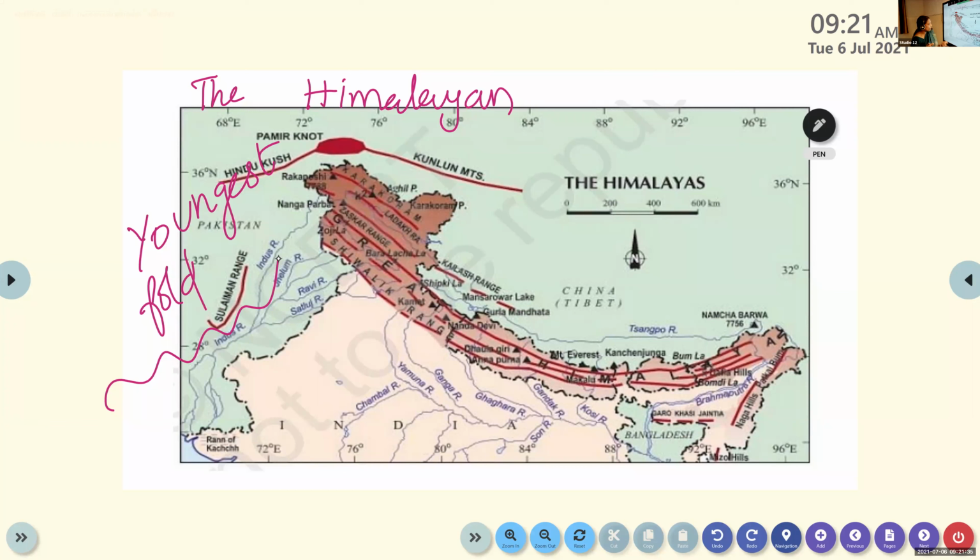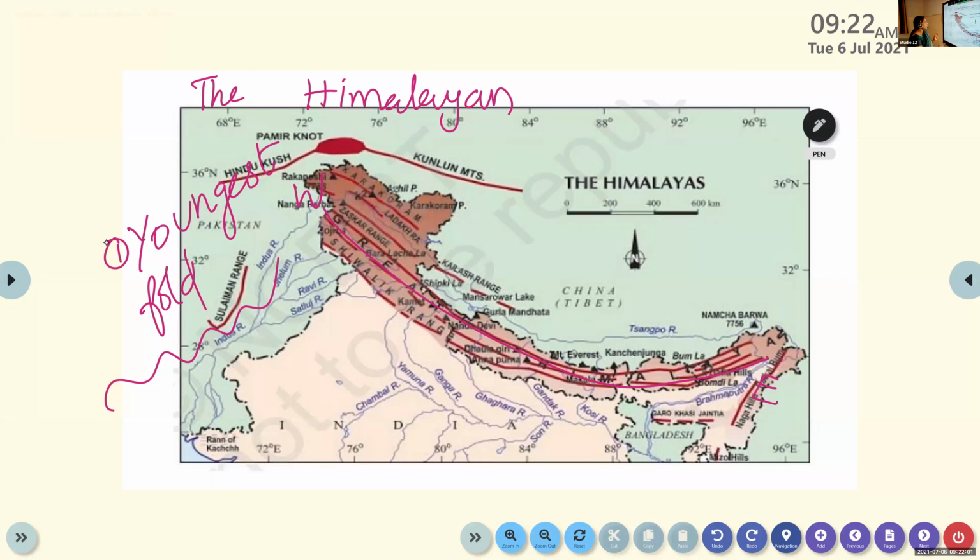If you look at the map, you can see the Himalaya is stretching from which direction? West to east direction. The first point is that it is the youngest fold mountain.